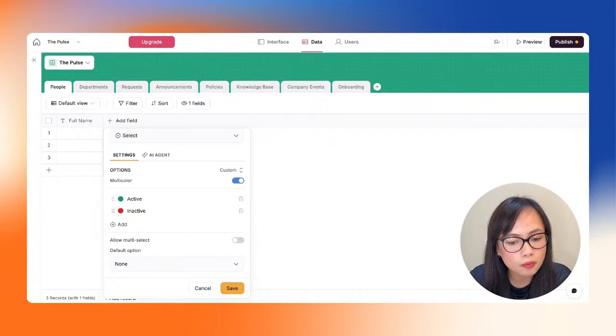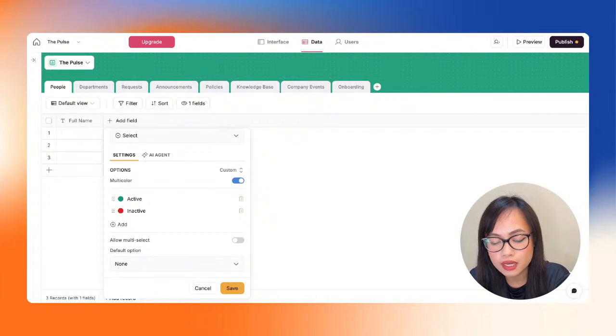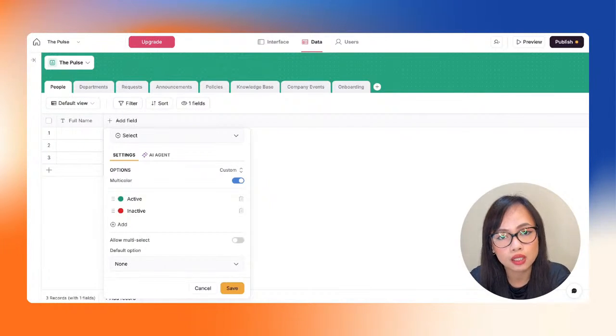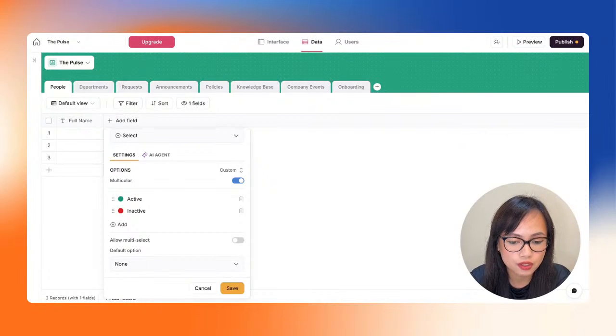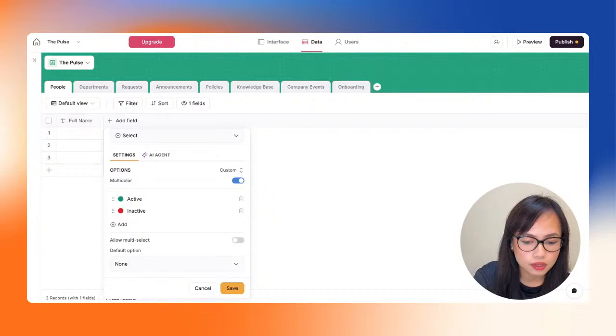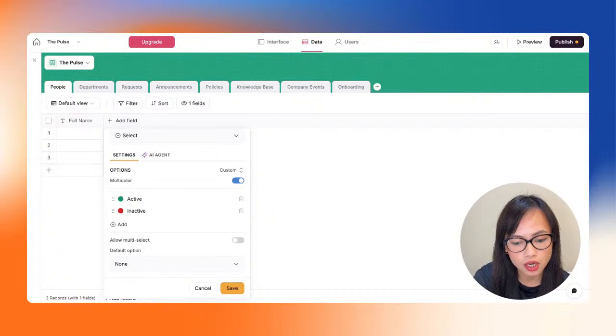All right, so you need to define if this column can have more than one option. And if this column would have more than one option, then you would need to turn this toggle on if you allow multi-select for the specific column. But in our case, that doesn't really make sense, because an employee is either actively in the company or inactively there. So this part here would not be useful for us.